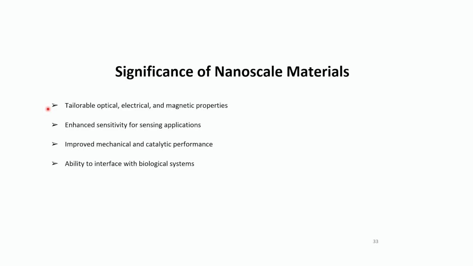Then they have enhanced sensitivity, which can be useful for sensing applications as well as for catalysis. Then improved mechanical and catalytic performance, and the ability to interfere with biological systems. Their interaction with biological systems I've already told you about. So these are all the significance of nanoscale materials that have led to various applications.